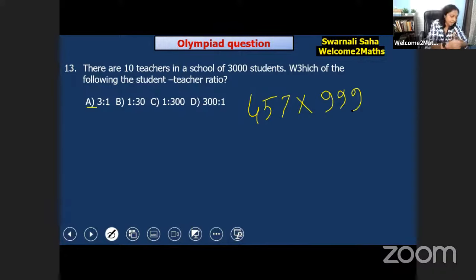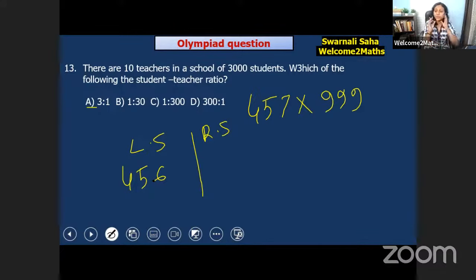457 into 999. We will solve this question in two parts, the left hand side and the right hand side. For the left hand side, we have 457 and 999, so we subtract 1 from 457 and it becomes 456. For the right hand side, we use a wonderful technique called all from 9 and the last from 10.